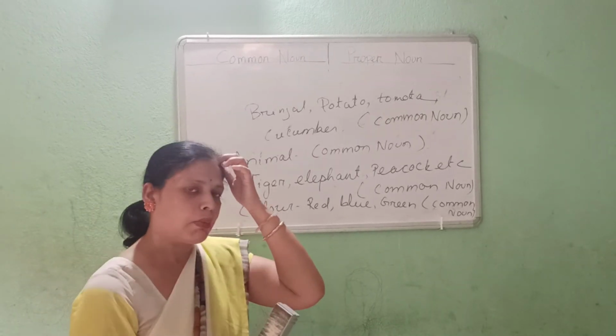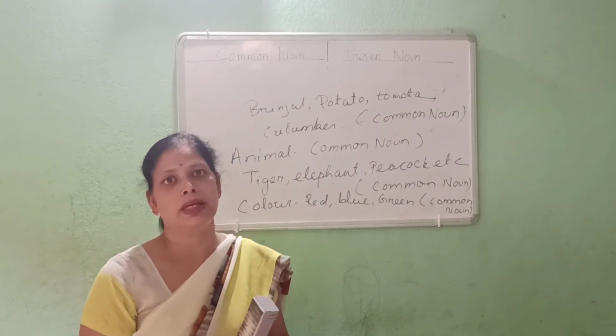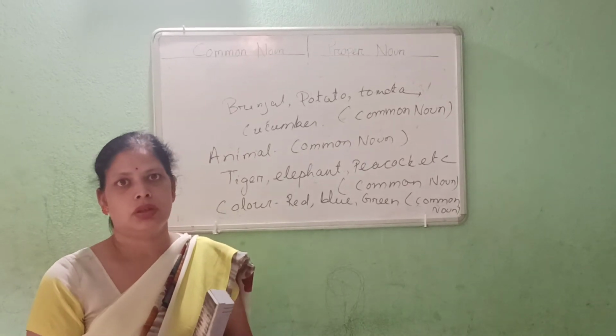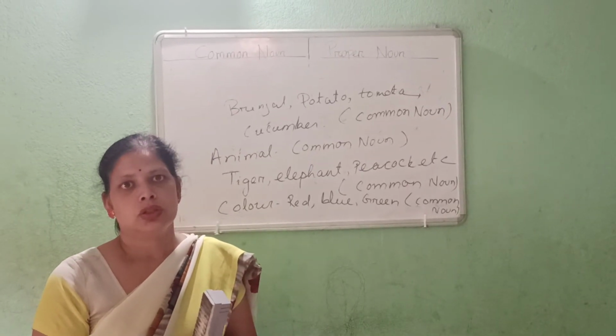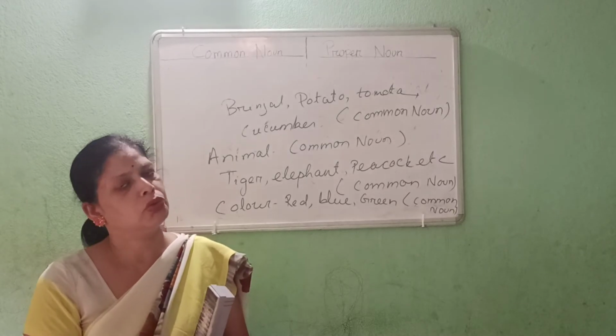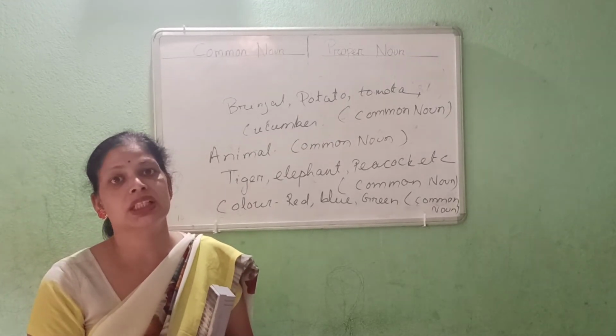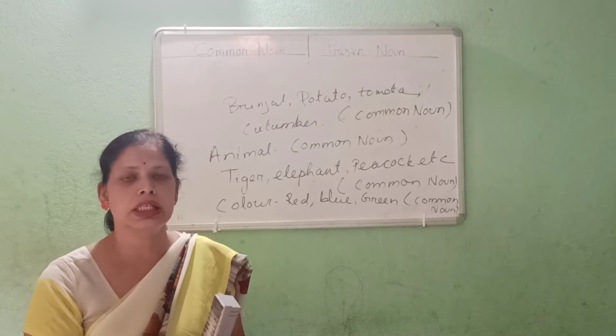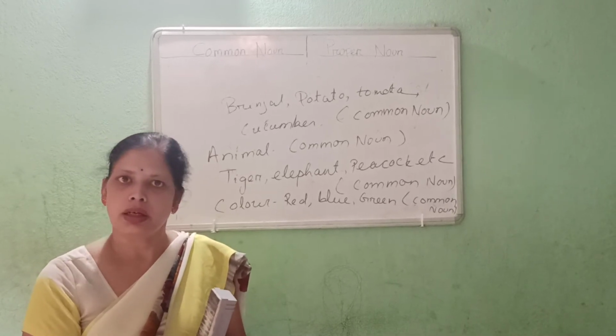Suppose I am talking about Amrapali mango, or you can talk about the cherry mango, Beganpali mango. So ma'am, it is a name of a mango, so why can't it be proper noun? No, it is a kind of mango. It is a species of mango, so obviously it will come under common noun.